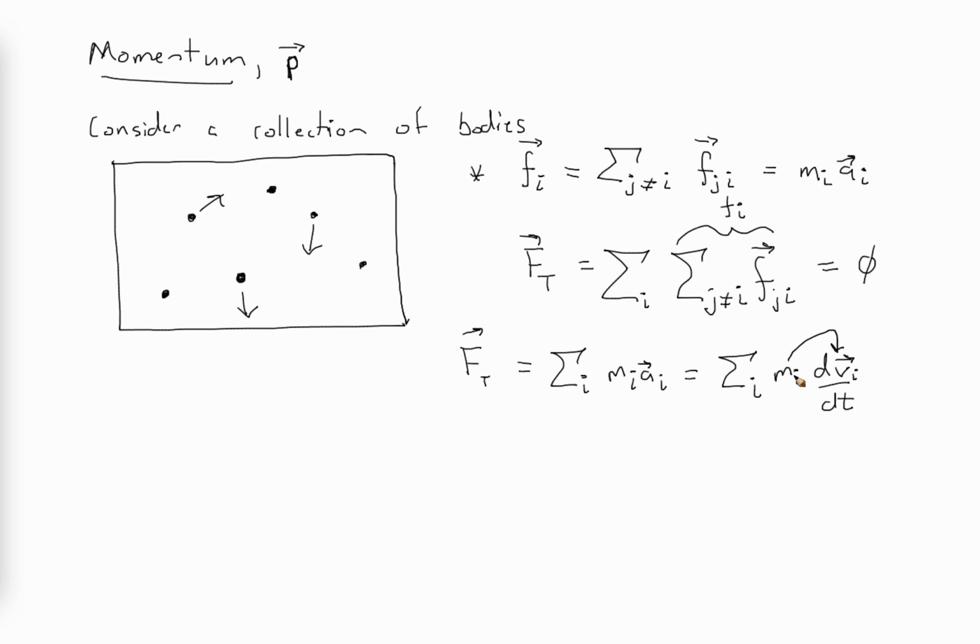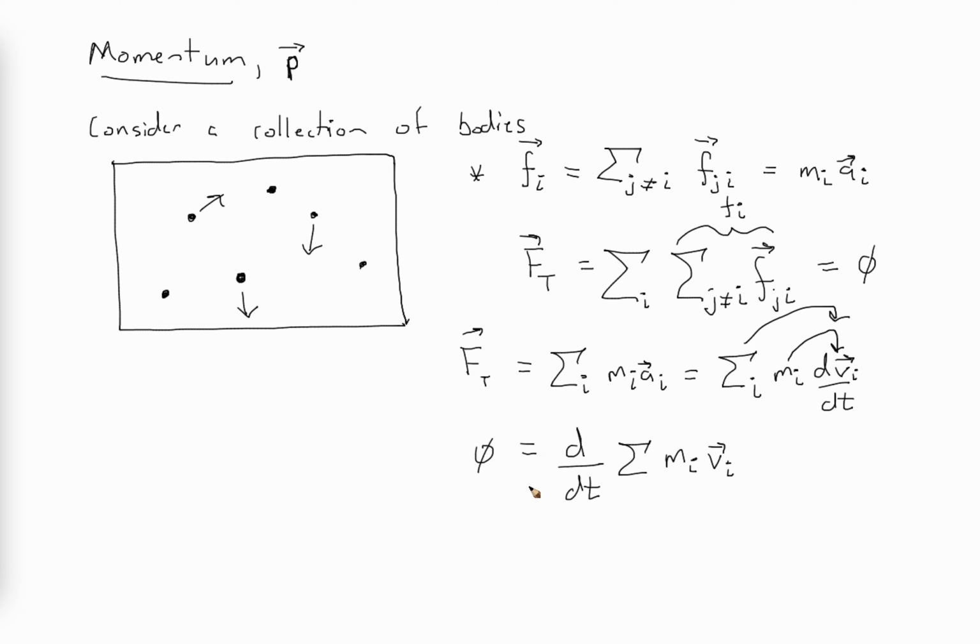And then furthermore, there's something called a sum rule for derivatives. And so we can also take the derivative outside of the sum here. That is to say that the sum of the derivative of a bunch of objects is the same thing as the derivative of the sum of a bunch of objects. In other words, I can bring the sum in here as well. And so I can rewrite this total force. What is this total force? It's going to be the derivative with respect to time, the rate of change with respect to time of the sum of the mass of the ith particle times the velocity of the ith particle. And that, we said, has to be zero.